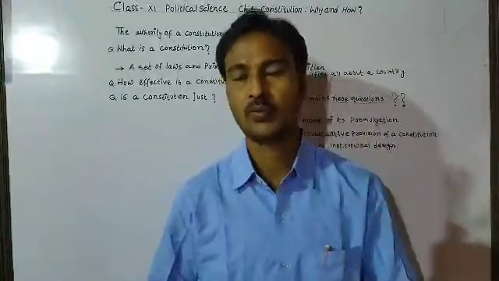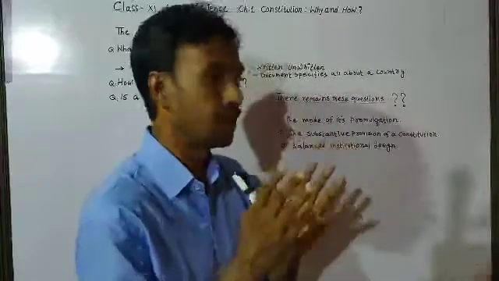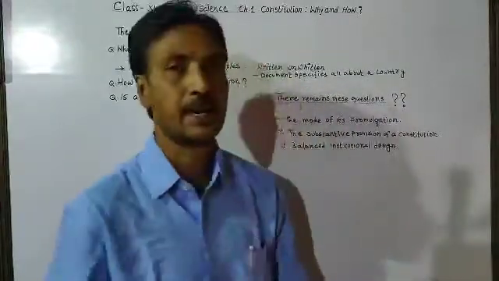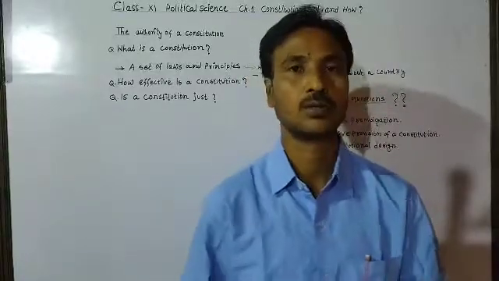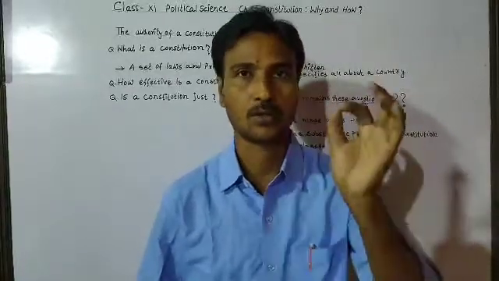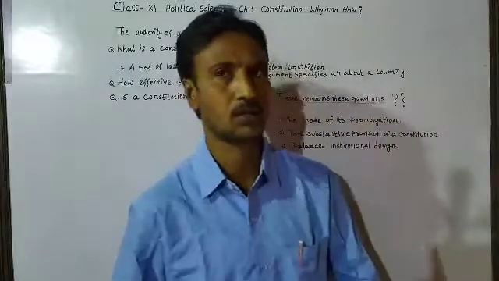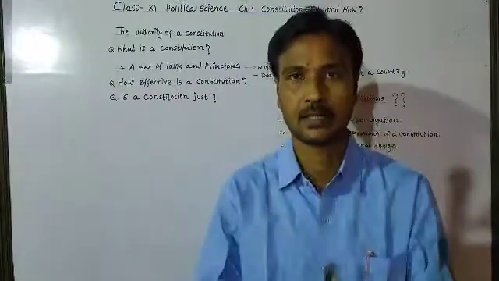When we get the answers to these three questions, we can conclude whether a constitution is just, right, effective or acceptable.